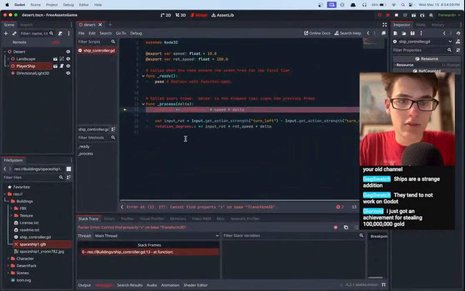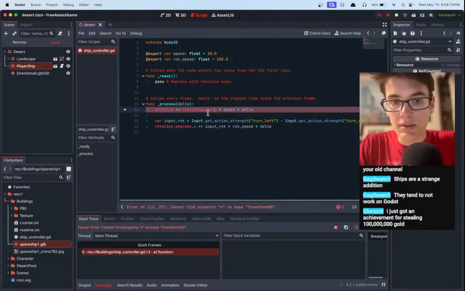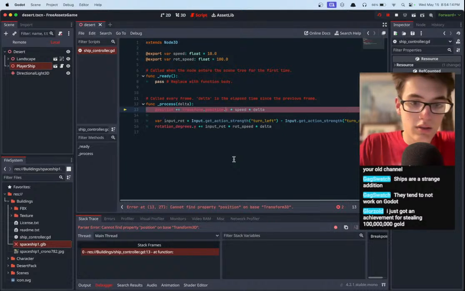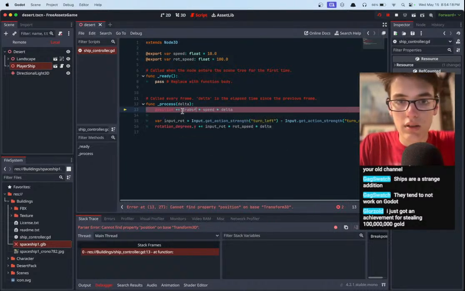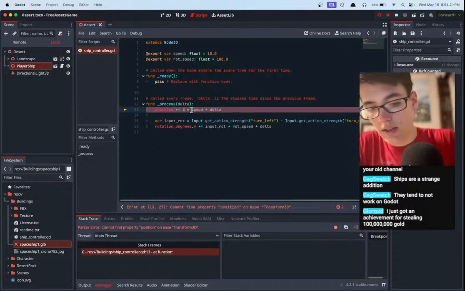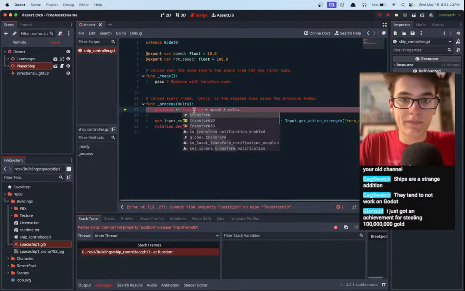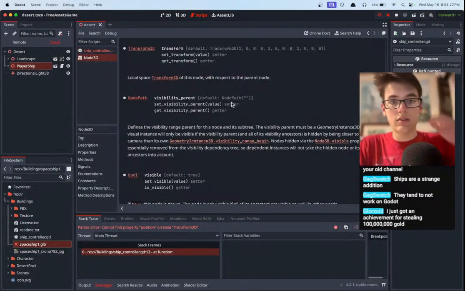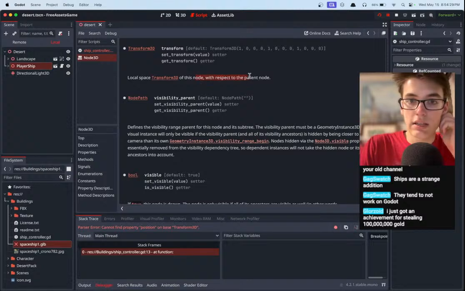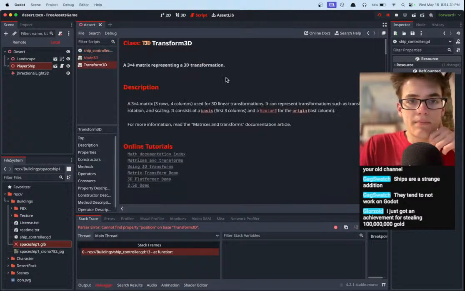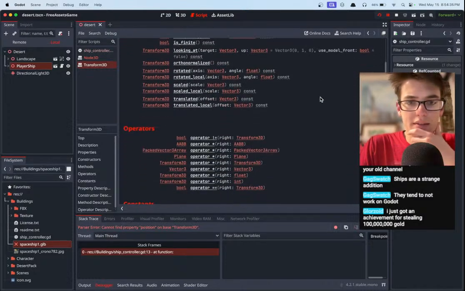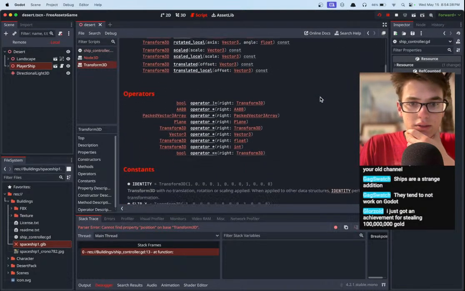It may need to be transform.position.x. That also did not work. Let's see what variables transform has. What is transform? Let's just go ahead and click on it. Okay, transform is obviously a Transform3D. Okay, what helpful functions do we have in here that can maybe help us?